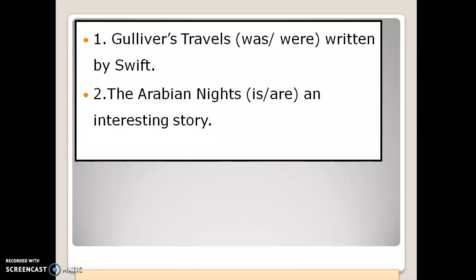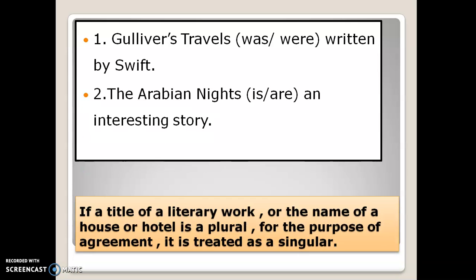Now, the works' names, Gulliver's Travels, the Arabian Nights, these are all titles of books. In the same way, mathematics, physics, politics, these are all titles of a subject or other things. Though they look plural, they will take only a singular verb. So, Gulliver's Travels was written by Swift. The Arabian Nights is an interesting story.